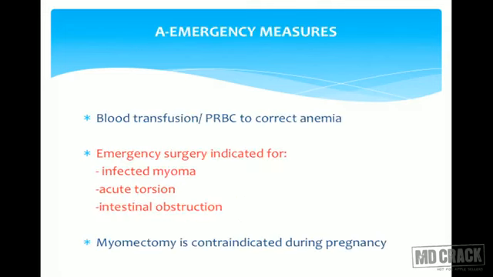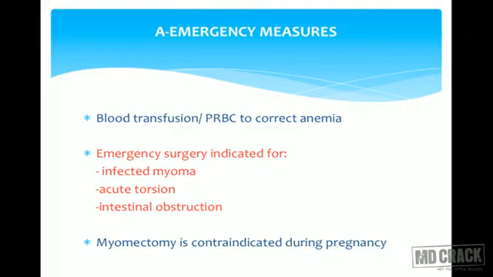What are the emergency measures to be taken before the patient is getting ready? Sometimes if she has severe anemia, we may need to give blood transfusions to correct the anemia. Emergency surgery is indicated only if the myoma is infected, there is acute torsion, or there is intestinal obstruction. In those cases only we need emergency surgery. Otherwise, we don't need emergency surgery for myoma.